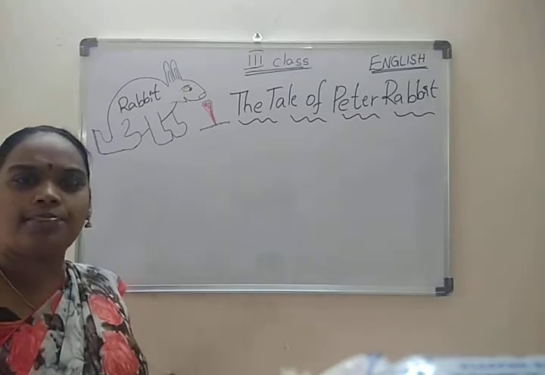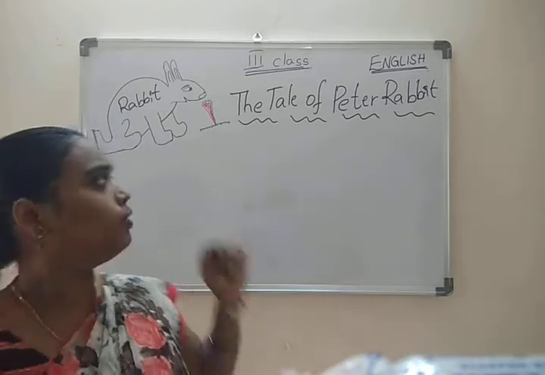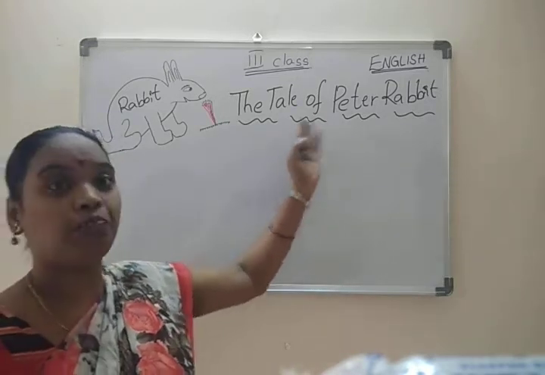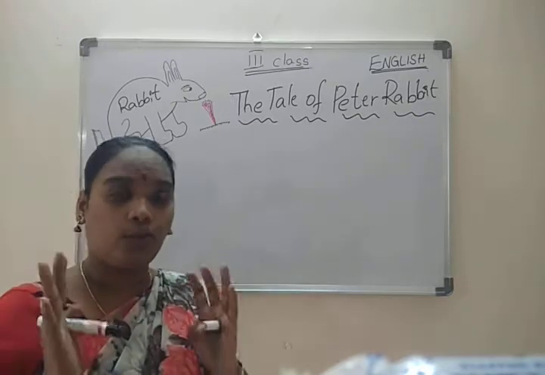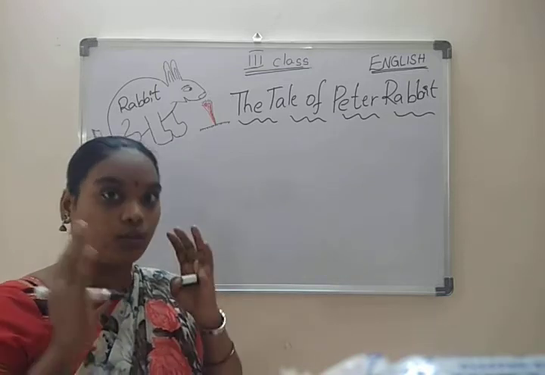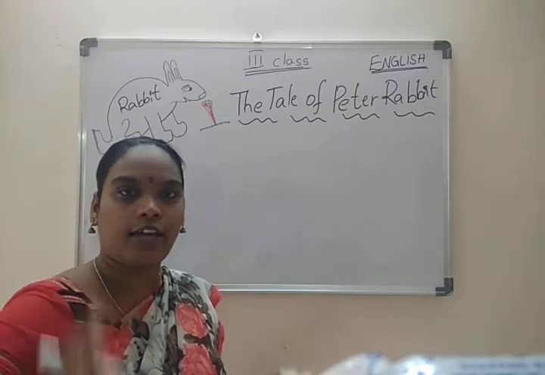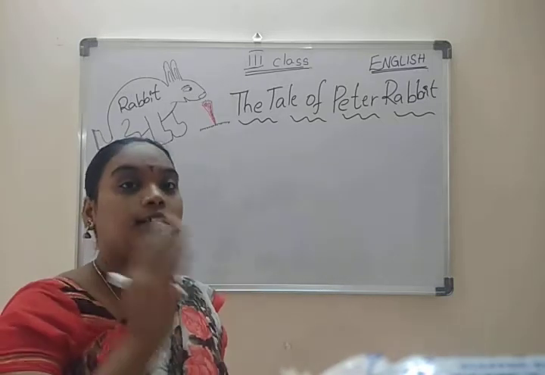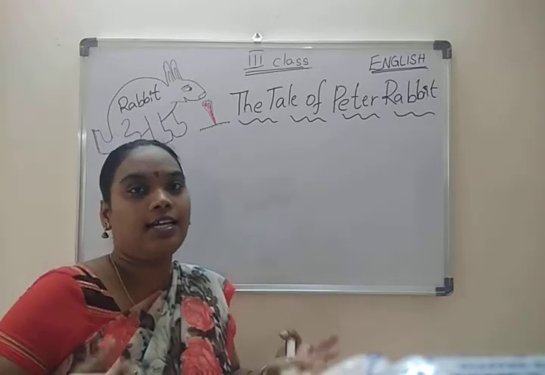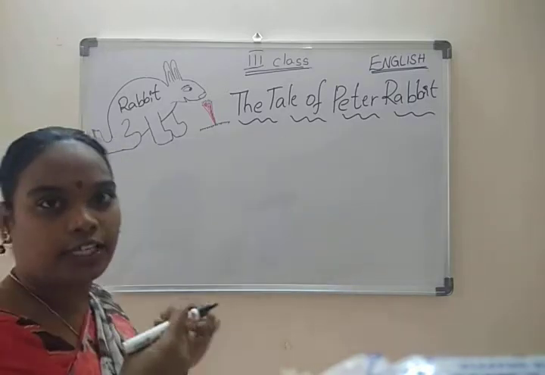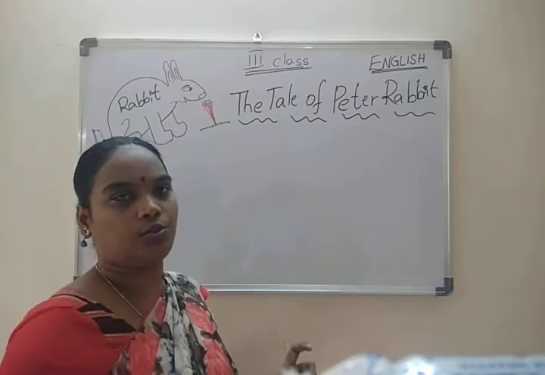So, what is meant by first? We have to know the title. What is the meaning of the title? What is the title here? The Tale of Peter Rabbit. What is meant by tale here? Children, whenever we are reading or go through something, we have to know the new words first. Then we have to learn the spellings and meanings of the particular word. Then we have to understand clearly. We can easily understand those sentences or all the story, everything.